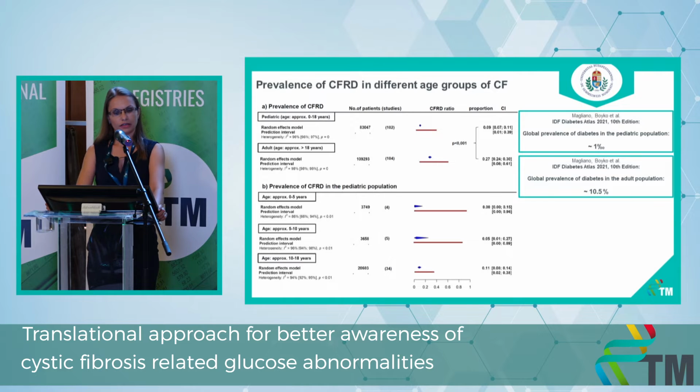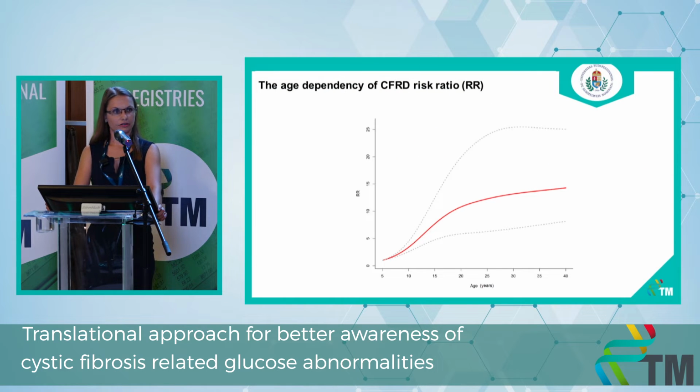subpopulation. That increase can be seen in the following diagram, where the red line represents the risk of having diabetes as a function of age, framed by the gray lines, which are the 95% confidence intervals. As you can see, the risk of having diabetes increases with age most rapidly during puberty, but that increase starts before the age of 10.